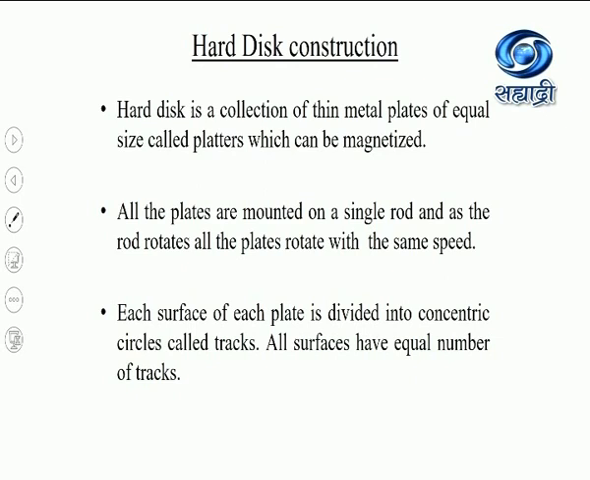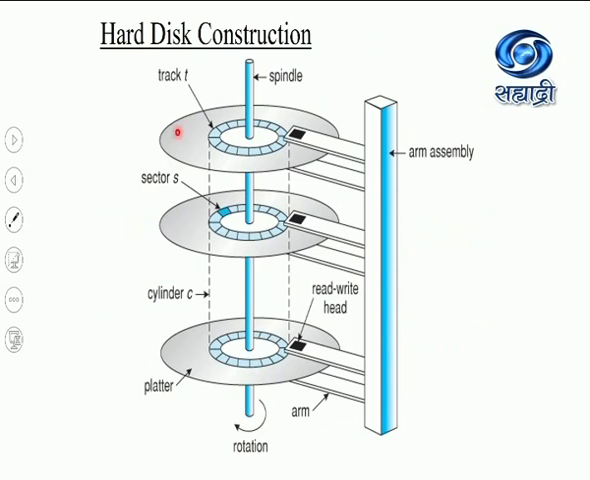Students, now let us see the construction of the hard disk. This topic you have already covered in 11th standard, but let us revise it fast. Hard disk is not a single disk, but it is a collection of thin metal plates of equal size called platters, which can be magnetized. See the diagram. Hard disk is a collection of different metallic plates known as platters, and all the platters are mounted on a single rod that is known as spindle. Now these platters are of the same size.